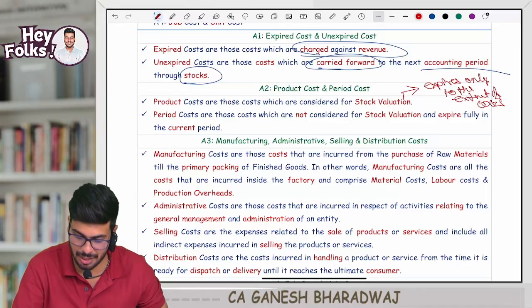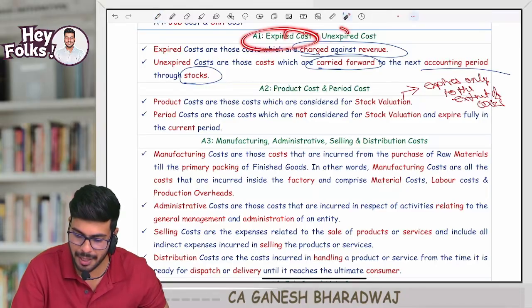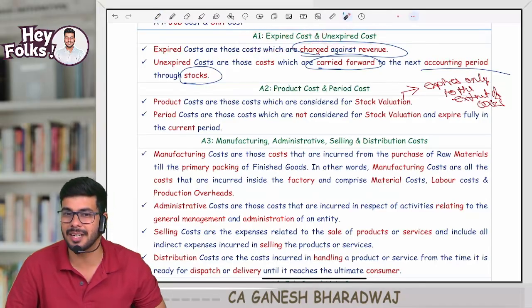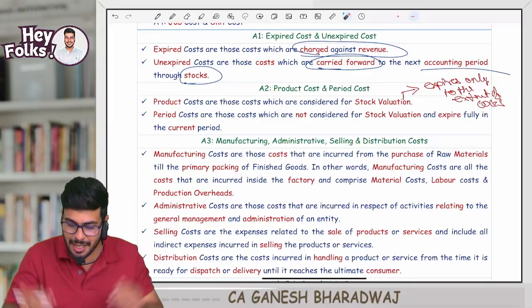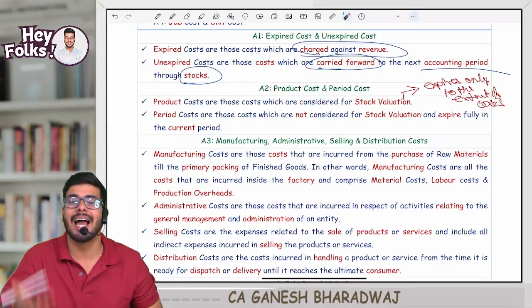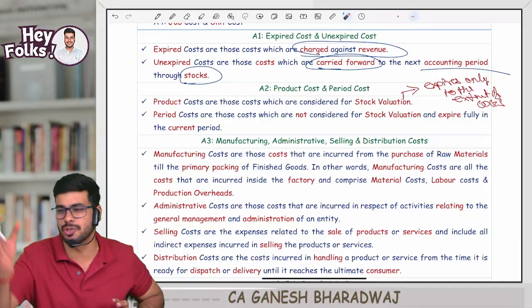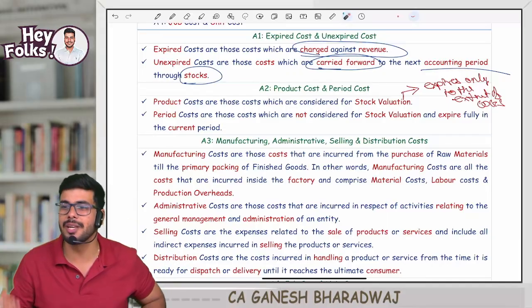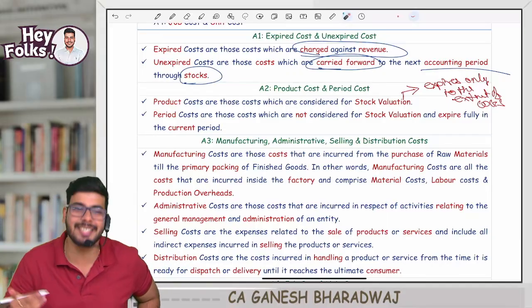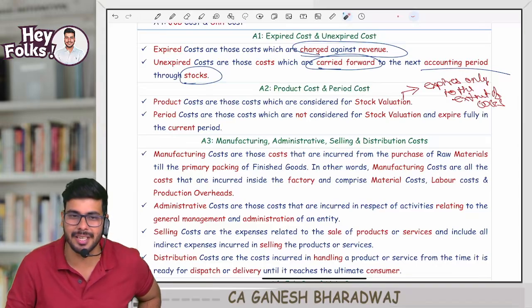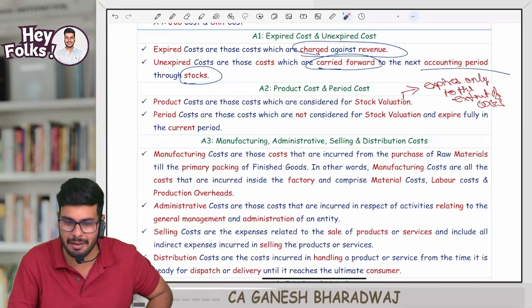So the first concept we learned was what? Expired cost, unexpired cost. Correct? To know what is expired and unexpired, we learned product and period, and we came to a conclusion. Product cost expires to the extent of cost of goods sold. Period cost expires fully. Clear with this, guys? And in the next A3 we will be seeing, further, we will deep dive and see what they are.